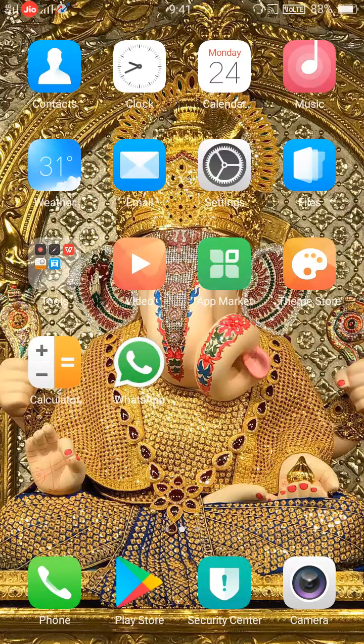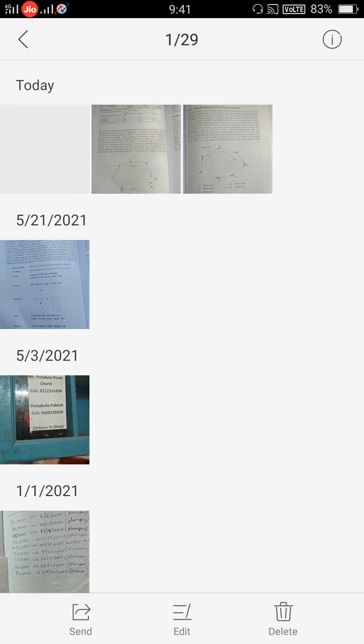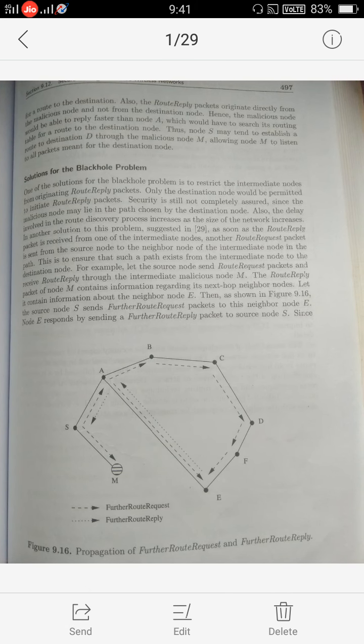Another topic we discuss here is secure routing in ad hoc wireless networks.